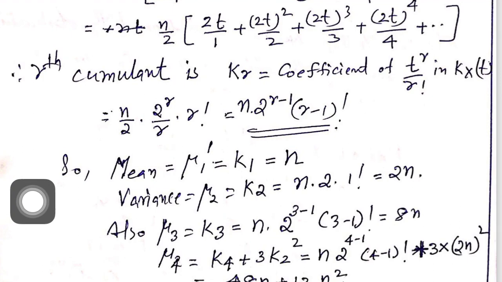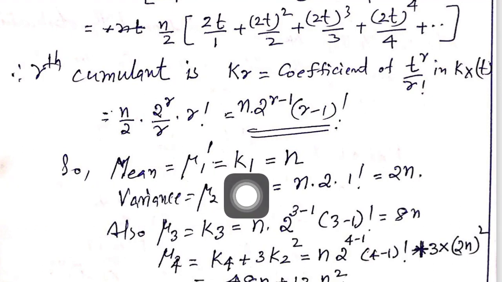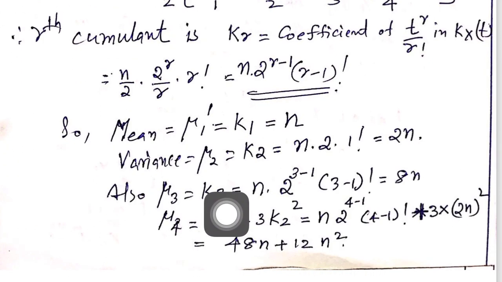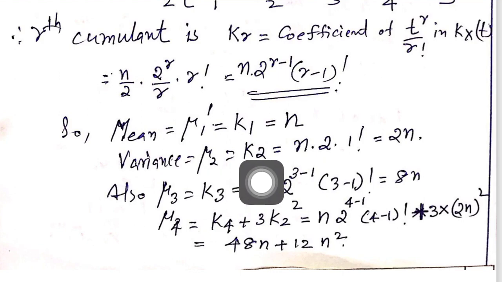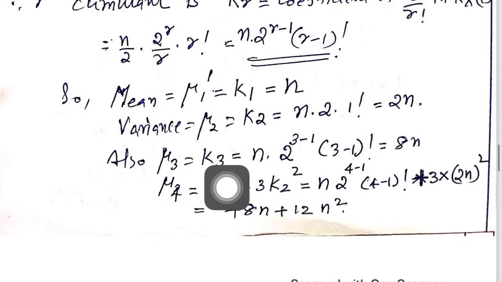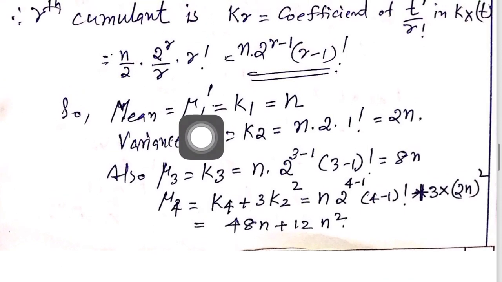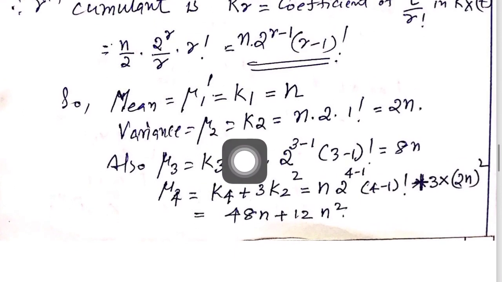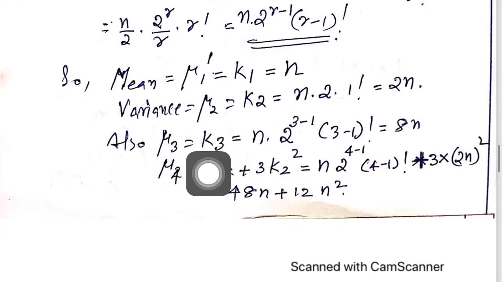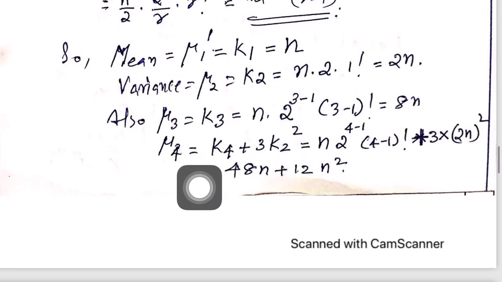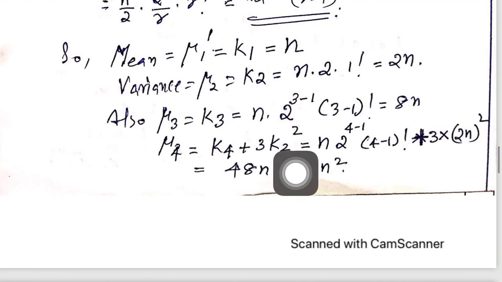The identity is mu1 dash equal to k1, then mu2 equal to k2, mu3 equal to k3, but mu4 equal to k4 plus 3 into k2 square.